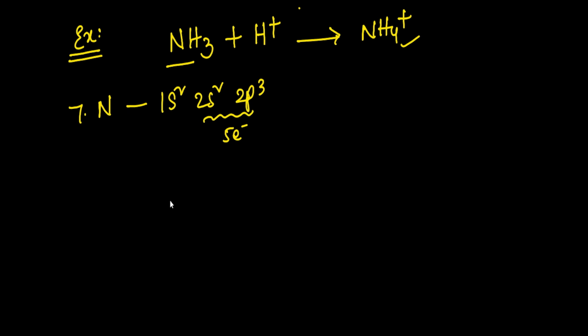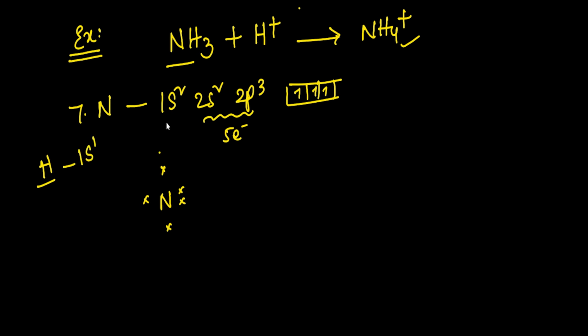So this is the nitrogen atom. It contains 1 lone pair and 3 unpaired electrons, because 2p3 means the p orbital contains 3 unpaired electrons. So these 3 are unpaired electrons, and this is the lone pair. Is it okay? And the hydrogen atom contains only 1s1.